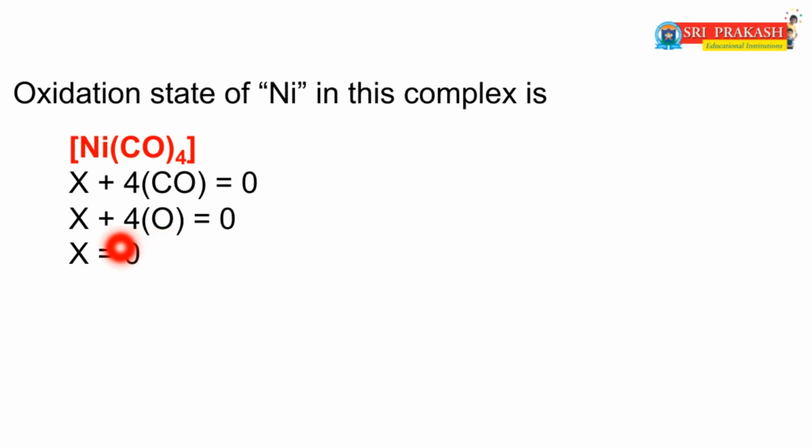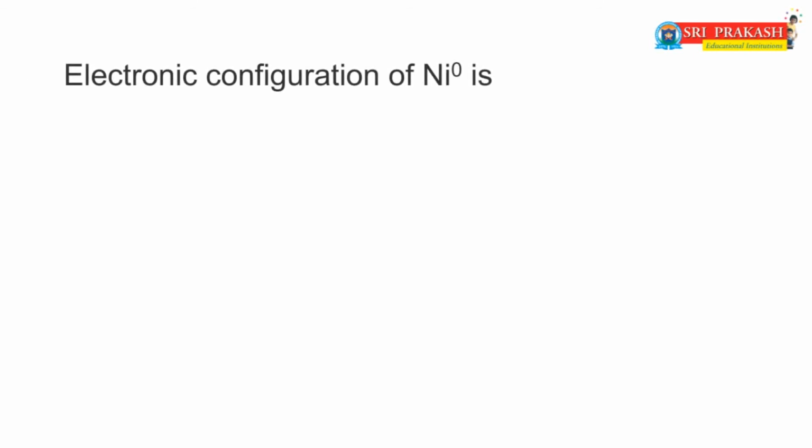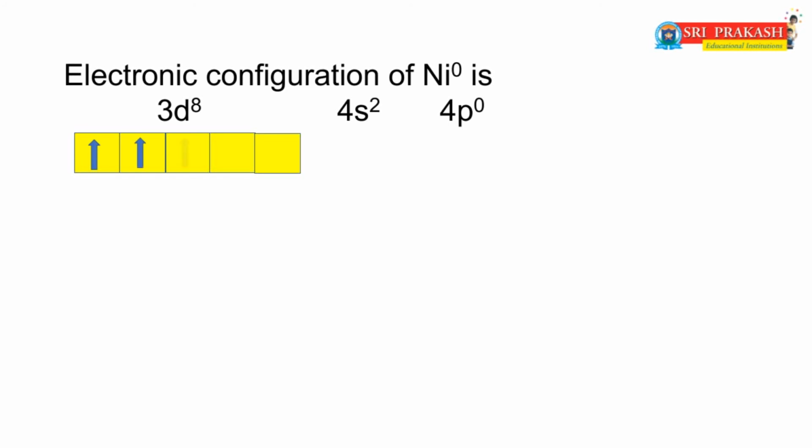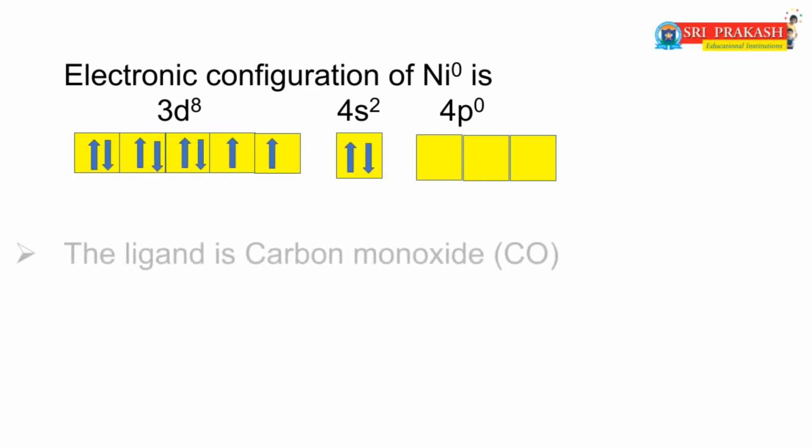So the oxidation state of nickel is 0. That means we don't remove electrons from the nickel. So the electronic configuration of nickel 0 is 3d8 4s2 and 4p0.